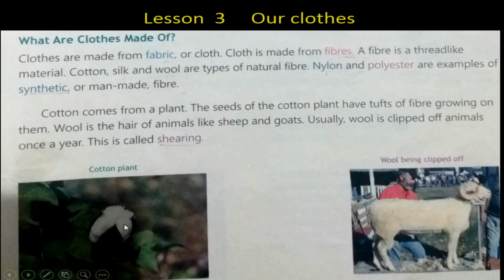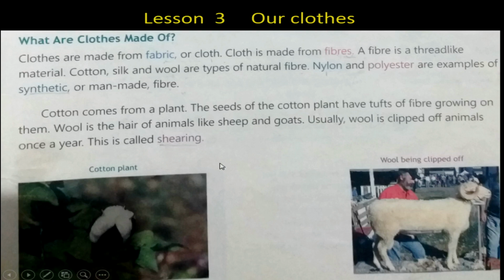It has small seeds inside it. So once this white tuft is taken from the fields, it is taken to the factories where the seeds are separated from this white stuff. And this stuff is further processed into threads or fibers, which are called cotton fibers.